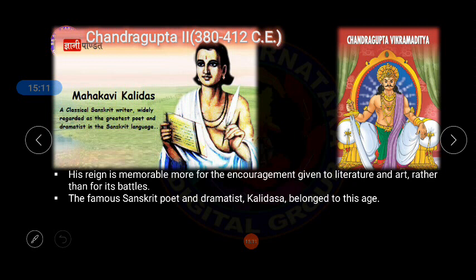The famous Sanskrit poet and dramatist Kalidasa belonged to this period, that is, Chandragupta II. When Chandragupta II was ruling the Gupta Empire at that time, he was giving shelter to Kalidasa.